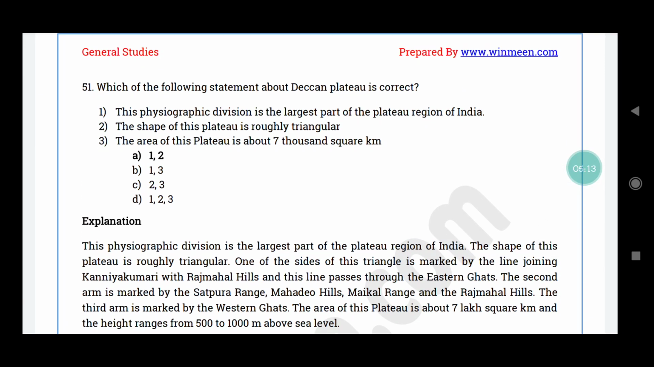51 question. Which of the following statement about Deccan Plateau is correct? The physiographic division is the largest part of the plateau region of India. The shape of the plateau is roughly triangular. The area of this plateau is about 7,000 square kilometer. The correct answer is option A. Statement 1 and 2 are correct.